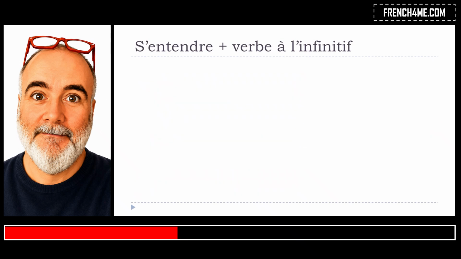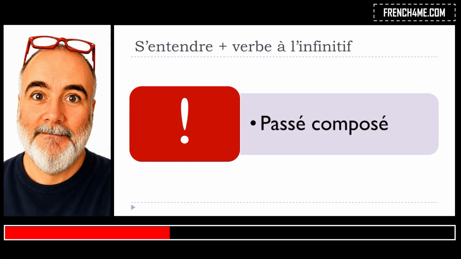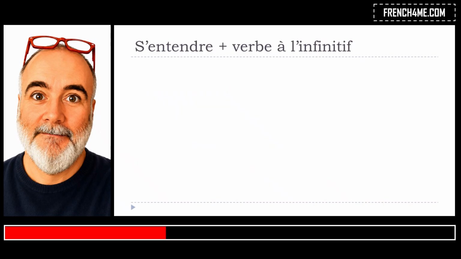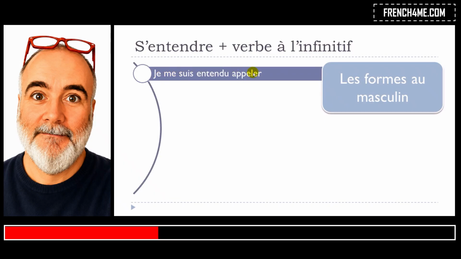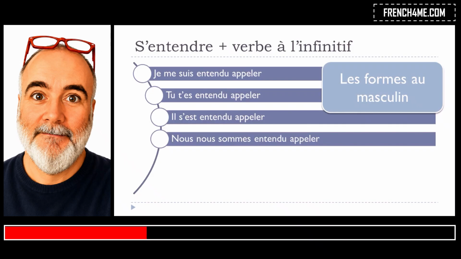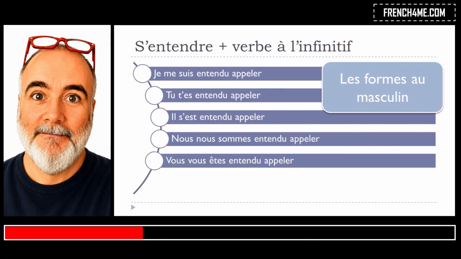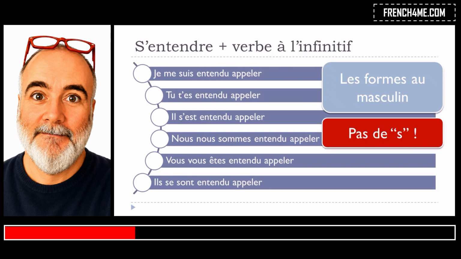Keep in mind that, as usual in French, we've got some tricky forms, and we're talking in that case about le passé composé. So we'll start with the masculine, okay? So je me suis entendu appeler, tu t'es entendu appeler, il s'est entendu appeler, nous nous sommes entendus appeler, vous vous êtes entendu appeler, ils se sont entendus appeler. And the main thing that you've got to keep in mind is that you won't put this S at the end of your participe passé if you need to.